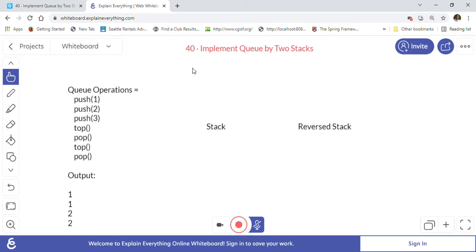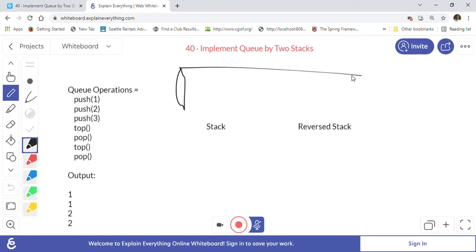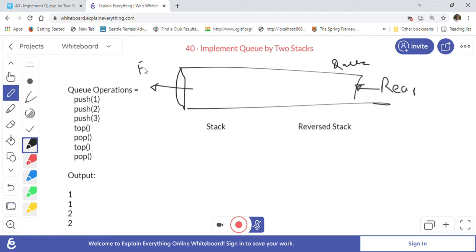Let us take this example and first understand how the queue works, and then we will implement it using two stacks. For example, if we have one queue here, this is our queue in Java. This is the rear end of the queue where we insert, and this one is the front end of the queue.